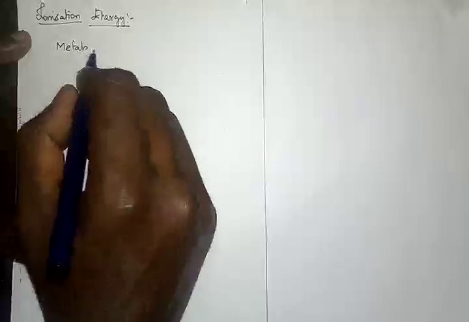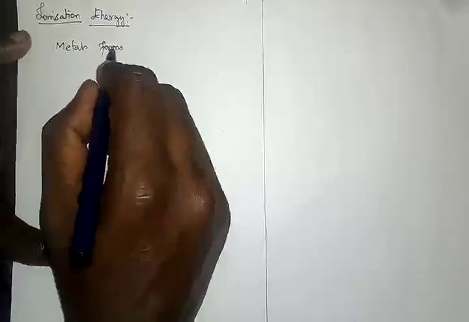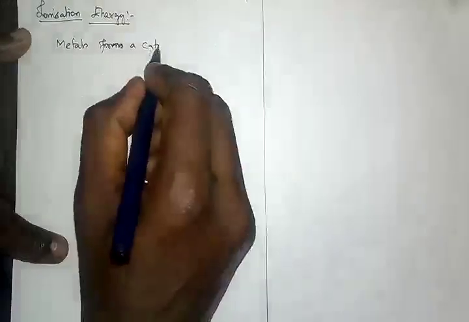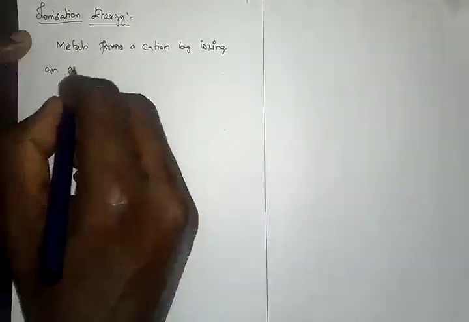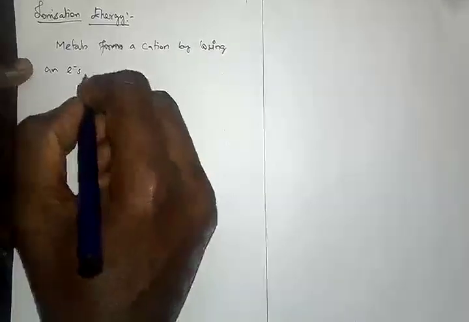Now you know the process, how it takes place, and now we will write about which atoms lose electrons. My next question to you is, which atoms lose electrons? That is another question, my dear children. See, normally metals form a cation by losing an electron or electrons, right?